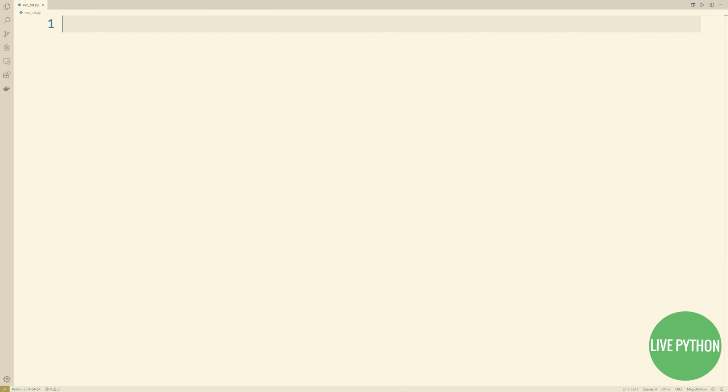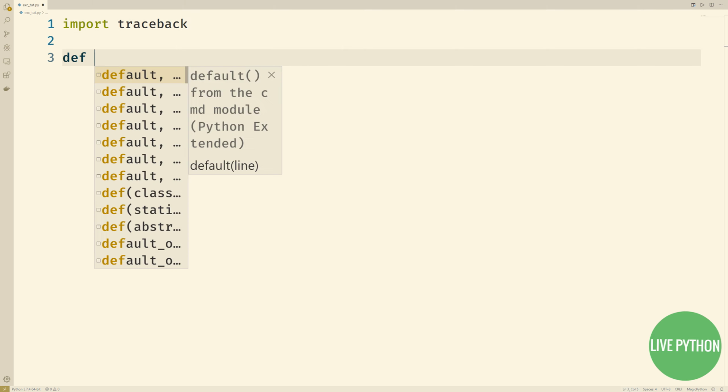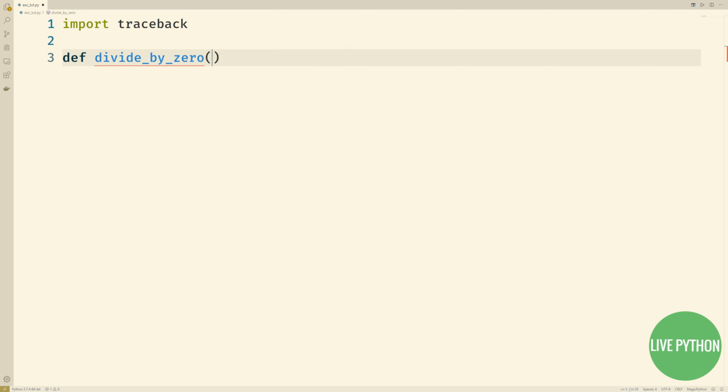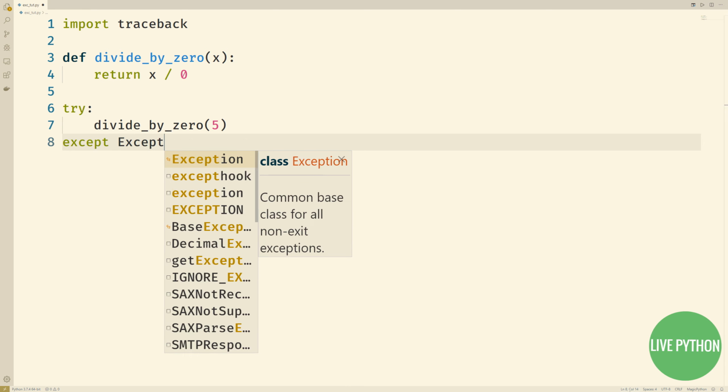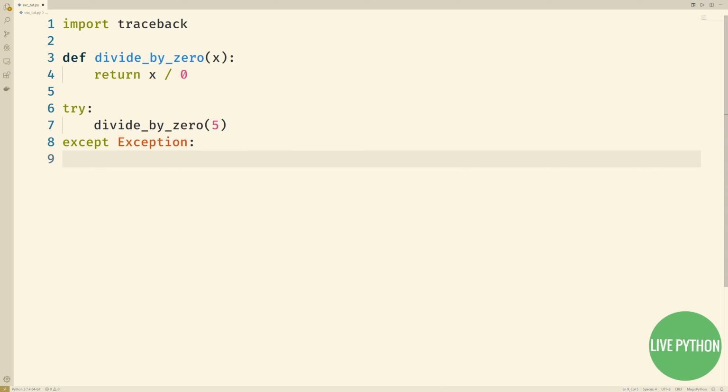And let me quickly demonstrate that for you. Here we import the traceback module, and we define a function divide_by_0. This takes in a single argument, x, and then attempts to return x divided by 0. So we call divide_by_0 passing in 5 as the argument, wrap that in a try statement, and we'll catch Exception. Recall that in the built-in exception hierarchy, Exception inherits directly from BaseException, and Exception will catch anything apart from system exit events. So what we won't catch is GeneratorExit, KeyboardInterrupt, or SystemExit.